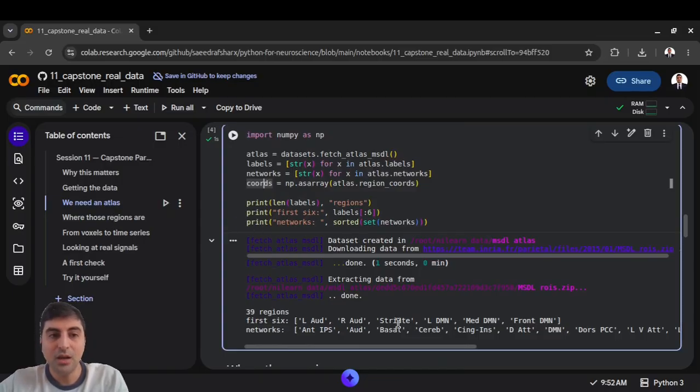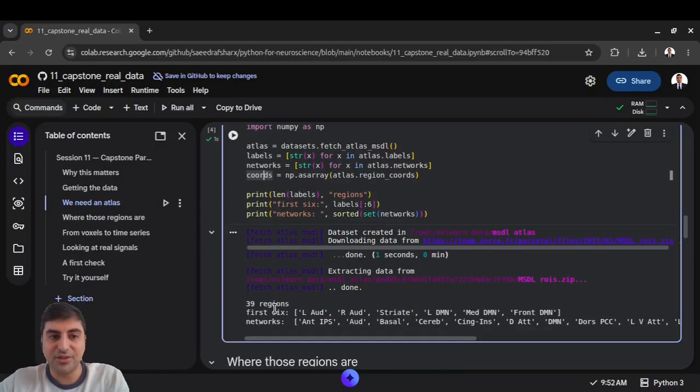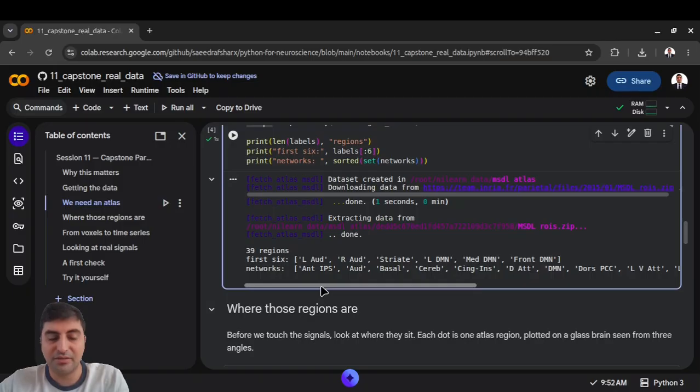Okay, exactly 39 regions instead of 100,000 voxels. That is the reduction that makes everything more bearable. And be aware that this is a choice, not a fact. There are dozens of other atlases. They disagree about where the boundaries sit, and results can shift depending on which one you pick. Always report the atlas you used in your study.